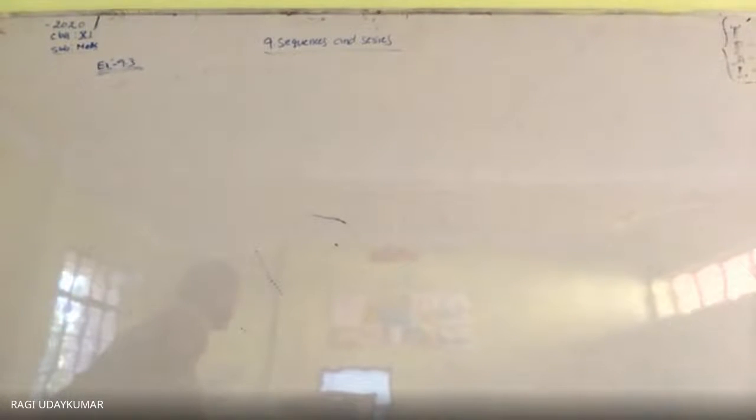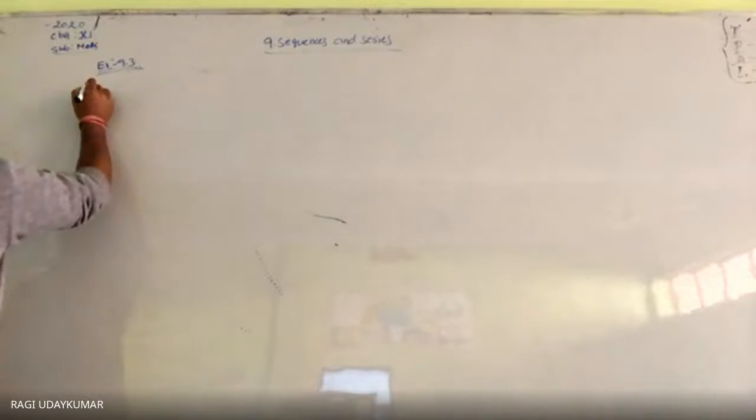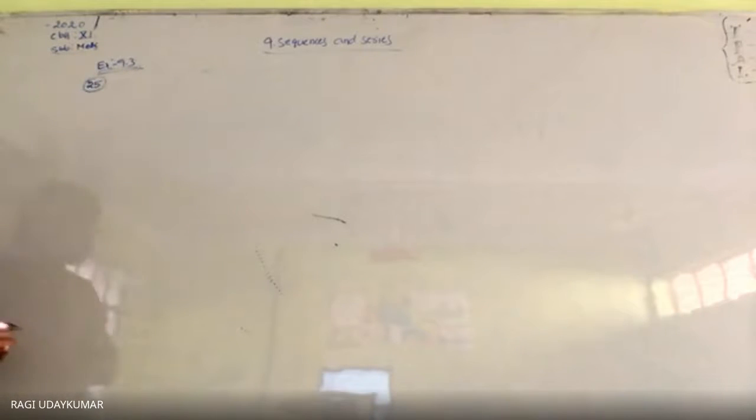The difficult problem is the 25th problem. Even the 24th is very simple here. The 25th you may feel is difficult, but that is also not difficult. So a, b, c, d are in geometric progression. Then show that (a square plus b square plus c square) into (b square plus c square plus d square) is equal to (ab plus bc plus cd) whole square. This is a very important question, that's why I am explaining this question to you.